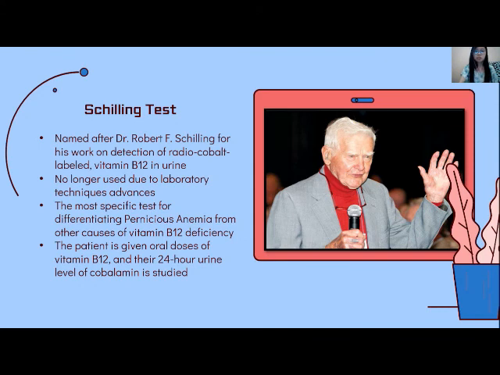Next is the Schilling test, named after Dr. Robert F. Schilling for his work on detection of radiocobalt-labeled vitamin B12 in urine. However, due to recent advances in laboratory techniques, this test is no longer used today. This used to be the most specific test for differentiating pernicious anemia from other causes of vitamin B12 deficiency. For its specimen collection, the patient is given oral doses of vitamin B12 and their 24-hour urine level of cobalamin is studied.